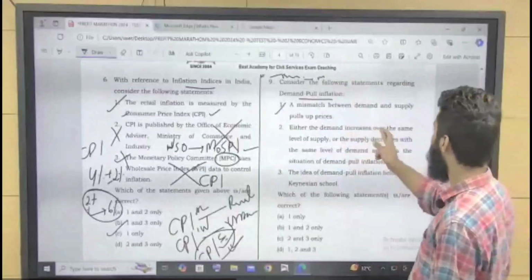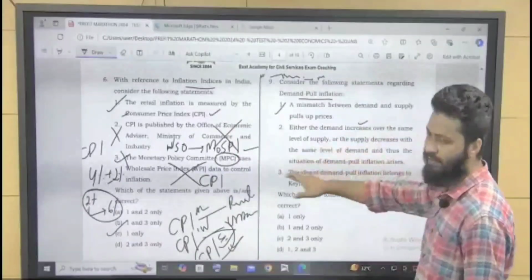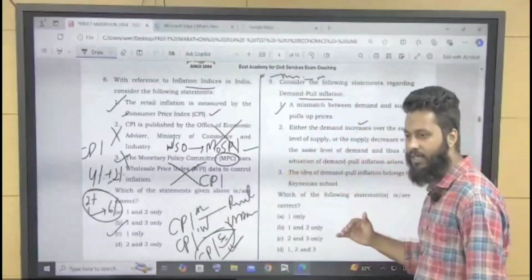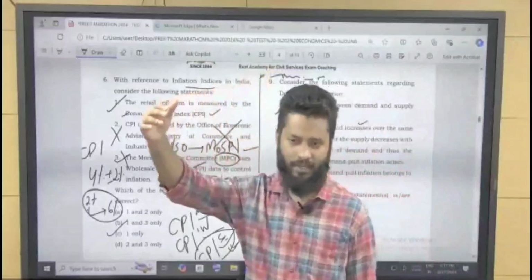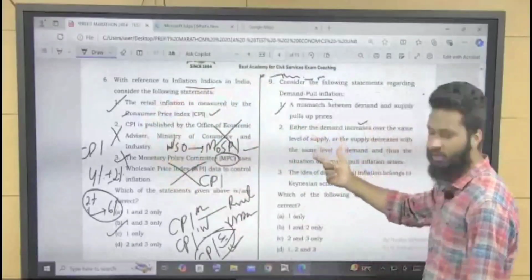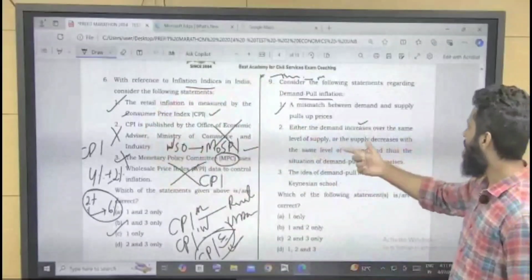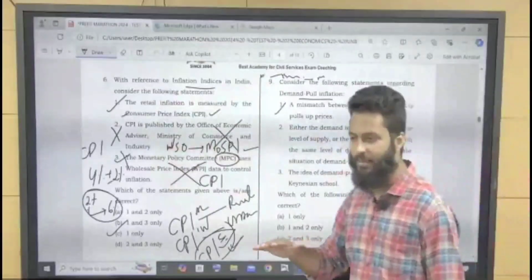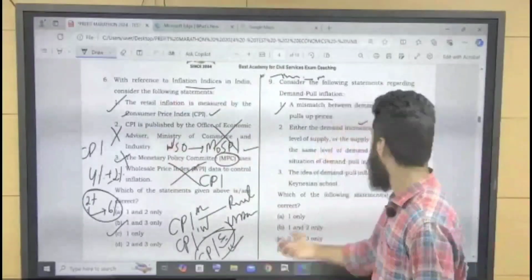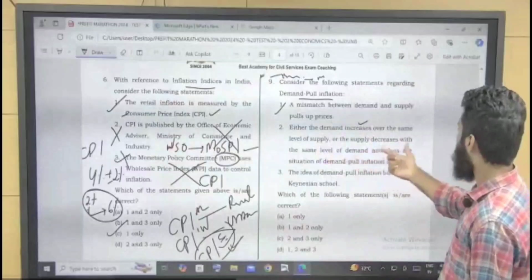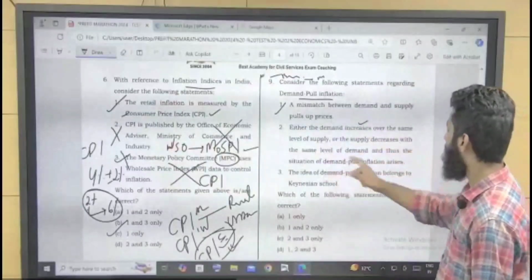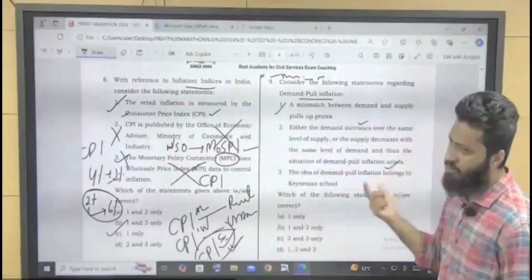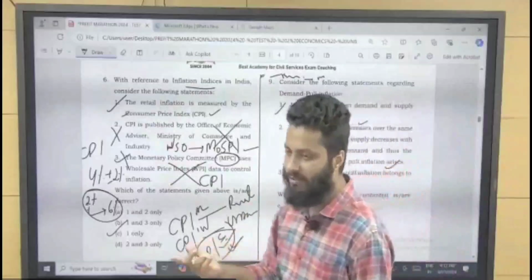Either the demand increases over the same level of supply, so supply is at the same level but demand has increased, and that may cause inflation. Or the supply decreases with the same level of demand. So the situation of demand pull inflation arises. It can happen both ways.